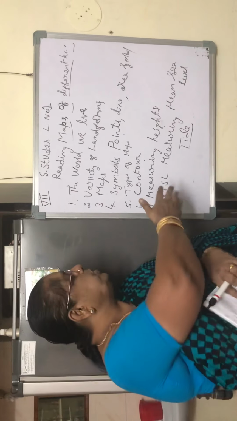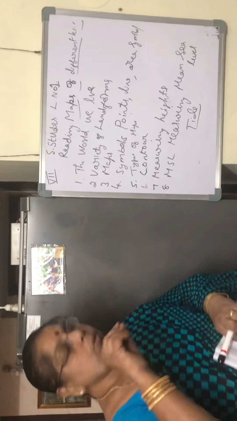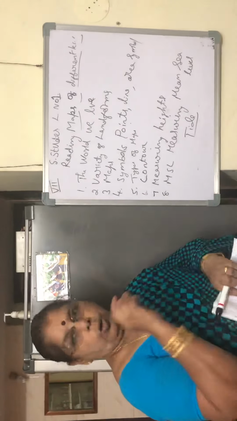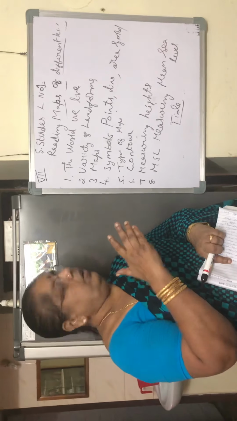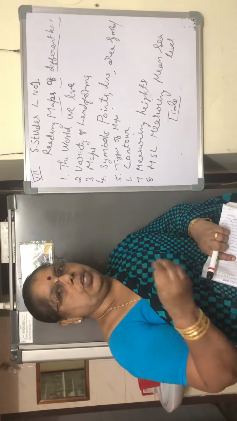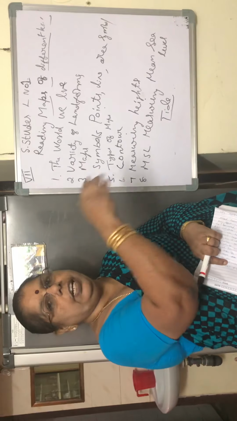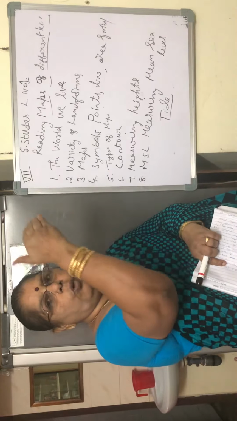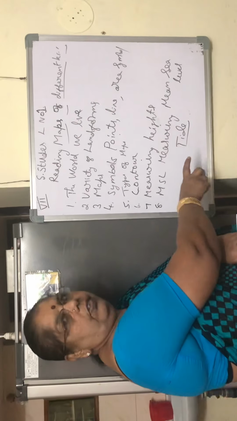So how can we measure the height from the sea level? It would be difficult to be clear. To avoid that problem, we measure frequently. We measure the sea height, that is the mean sea level. We measure it four or five times and take the average. That is what we keep as the mean sea level, in short MSL.